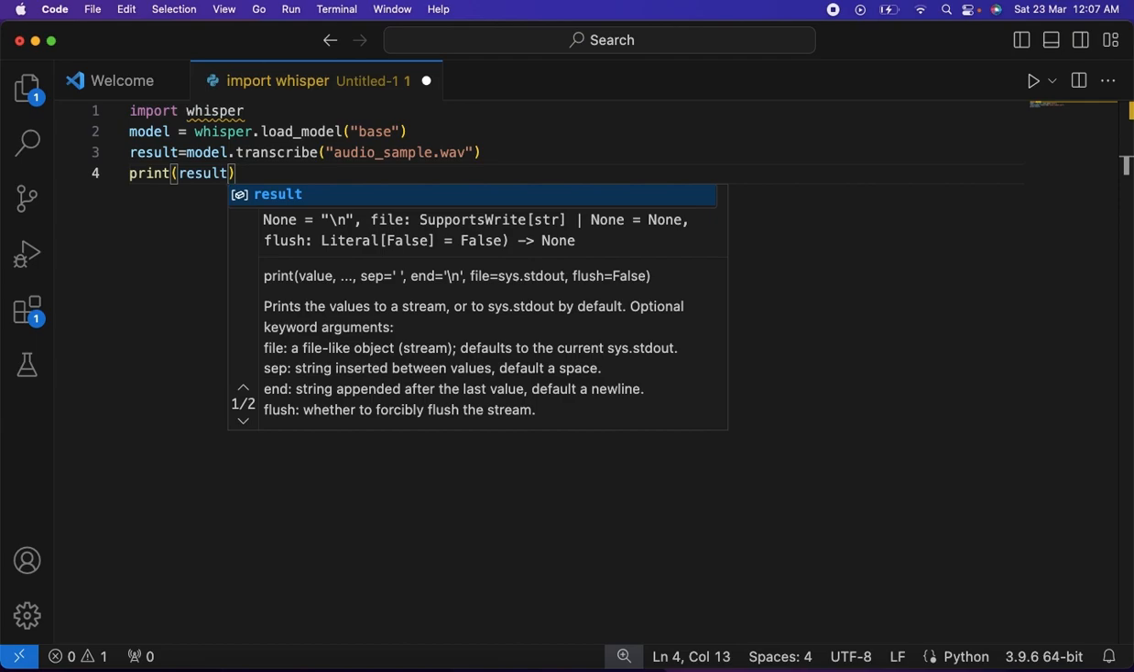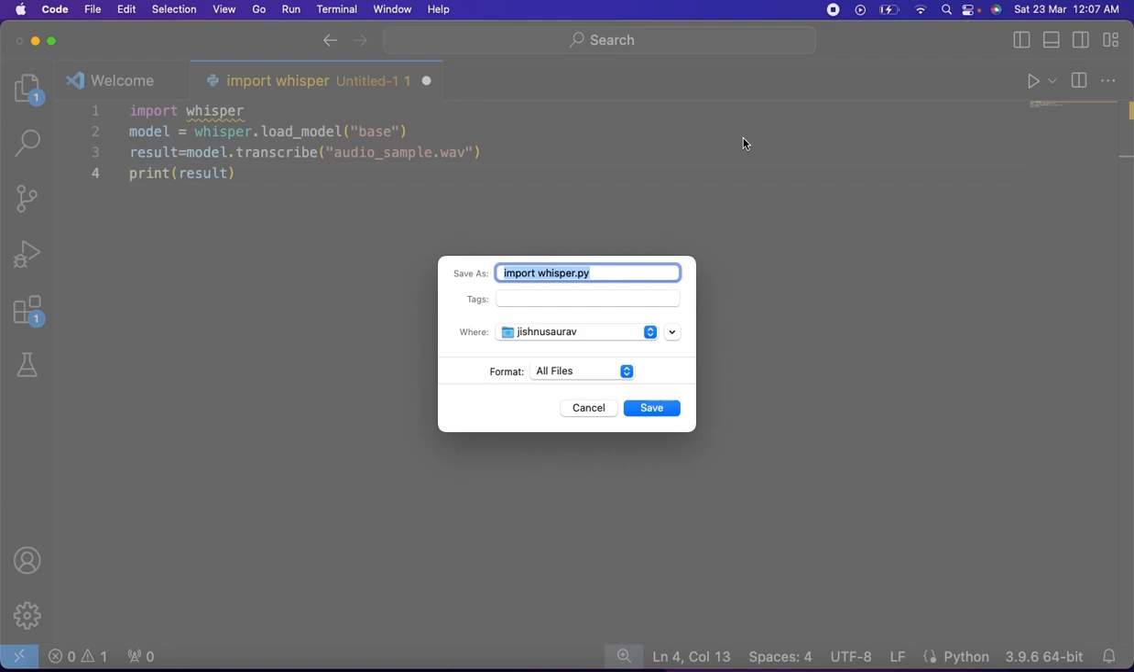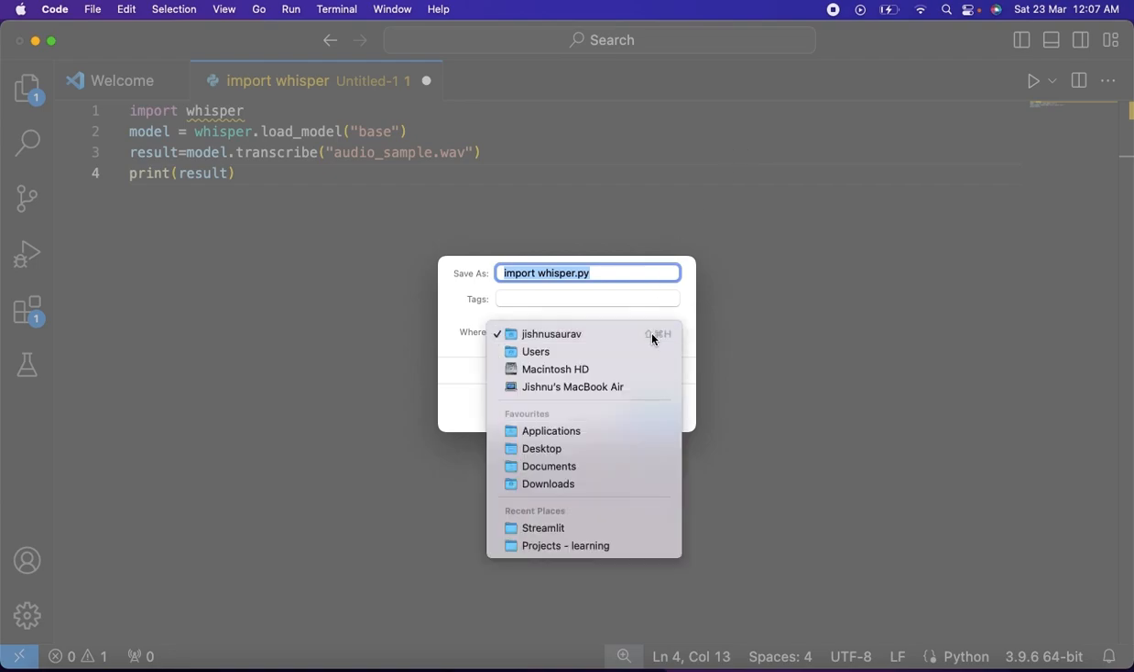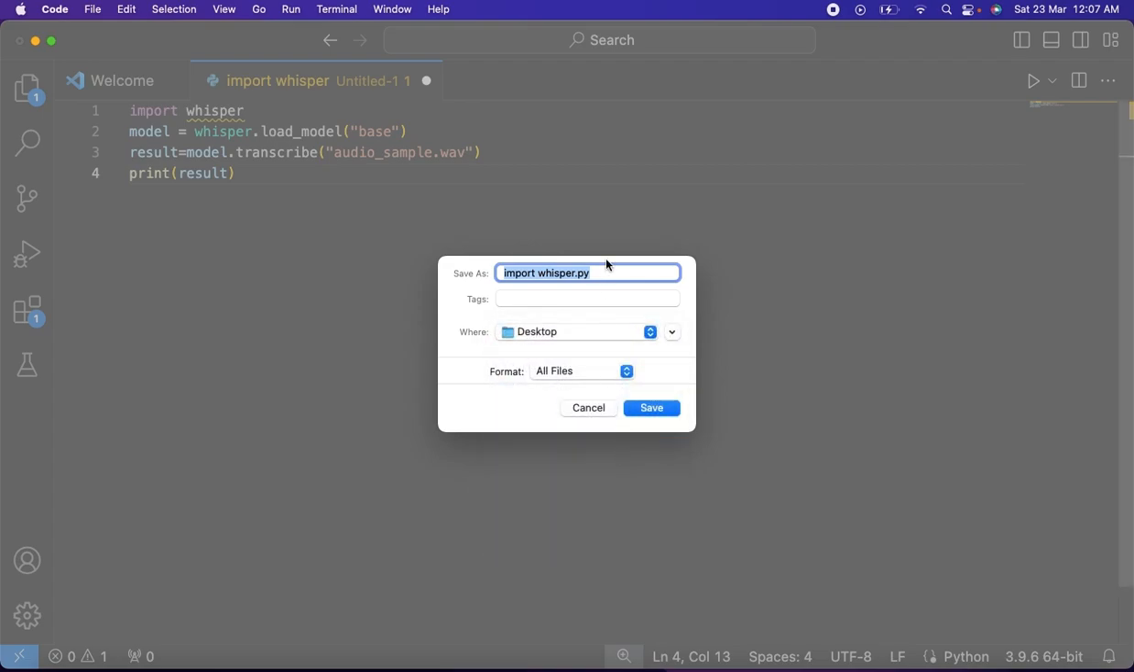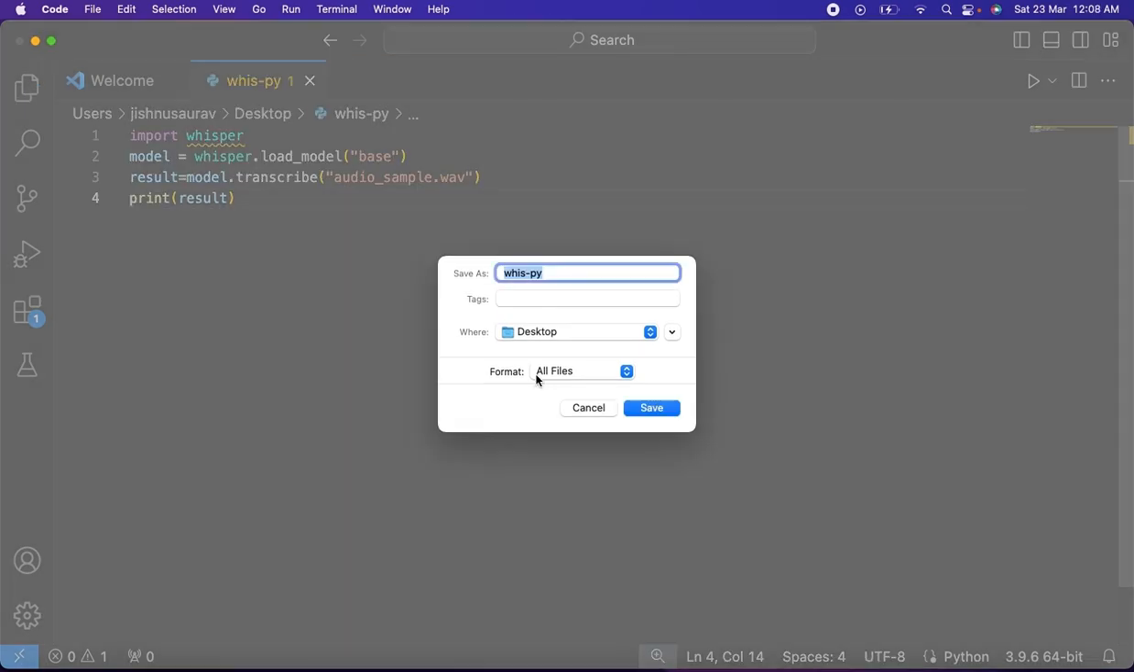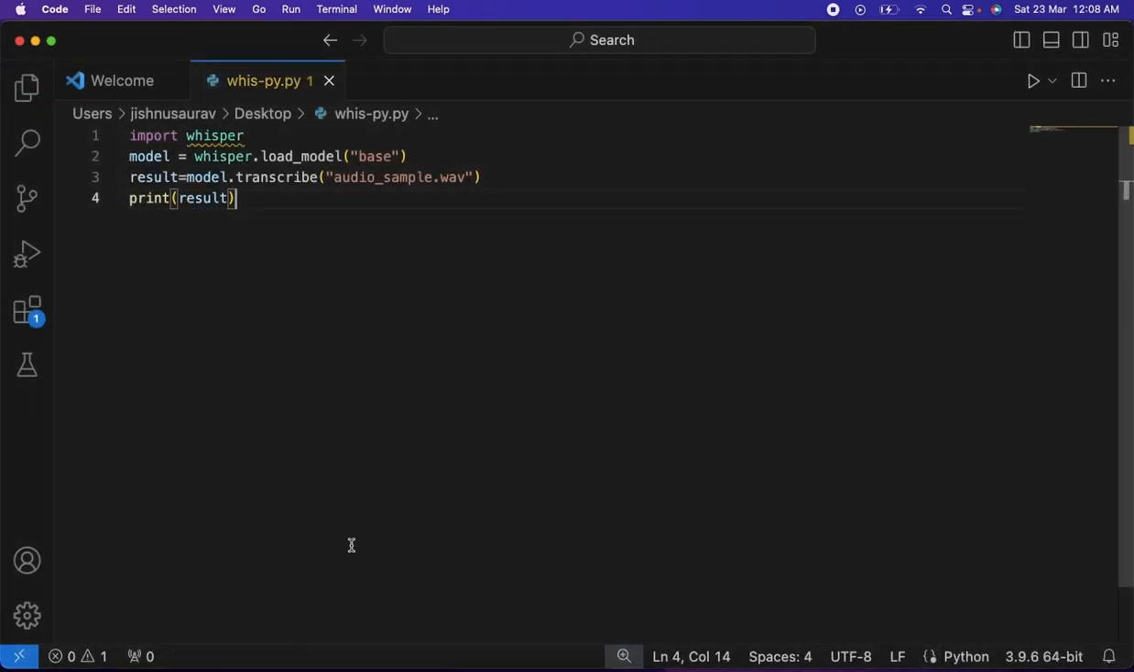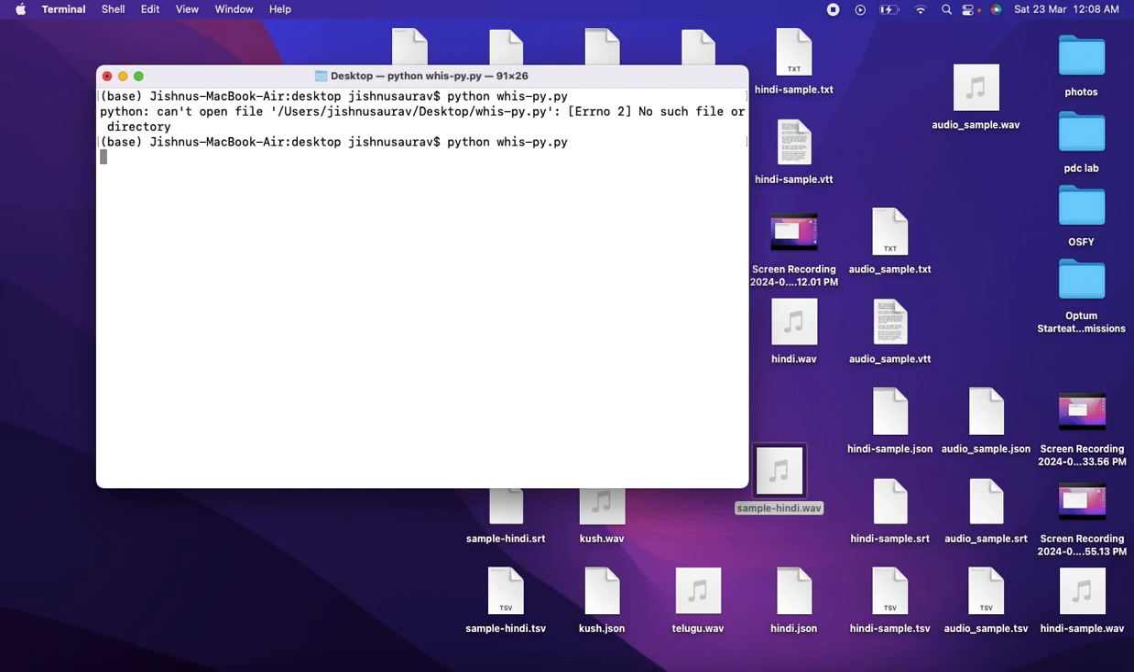Okay. Now I'm going to save it on my desktop with a file name with a .py extension. Let me just do that. I'm going to give the file name as whis-py, obviously with the .py extension, and it is saved. Now let's go back to our terminal and run our code. So python whis-py.py, which is the file name. So I'm just going to run it.